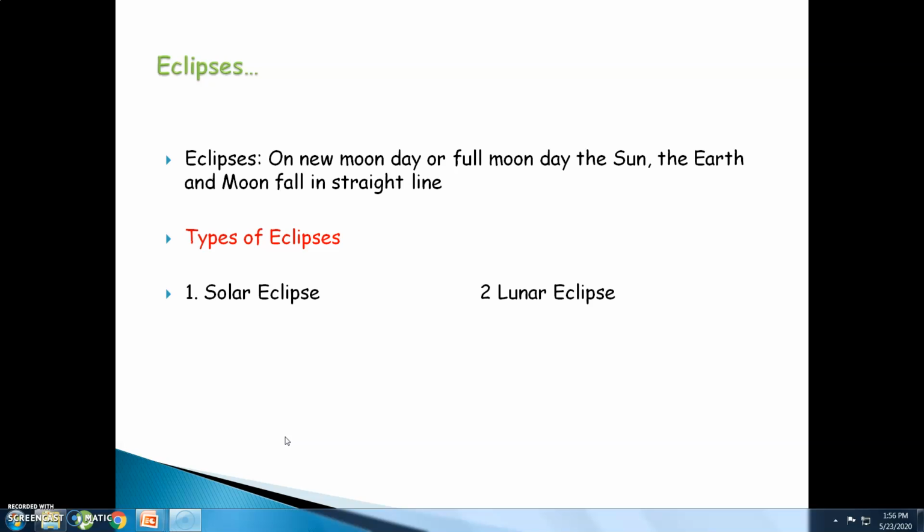Eclipse. On new moon day or full moon day, the sun, the earth and the moon fall in a straight line. As we have learned over these years, the earth revolves around the sun and the moon revolves around the earth. When all these celestial bodies revolve, there comes a day when 3 of them fall in a straight line. That is called an eclipse. Eclipses are of two types, solar eclipse and lunar eclipse.